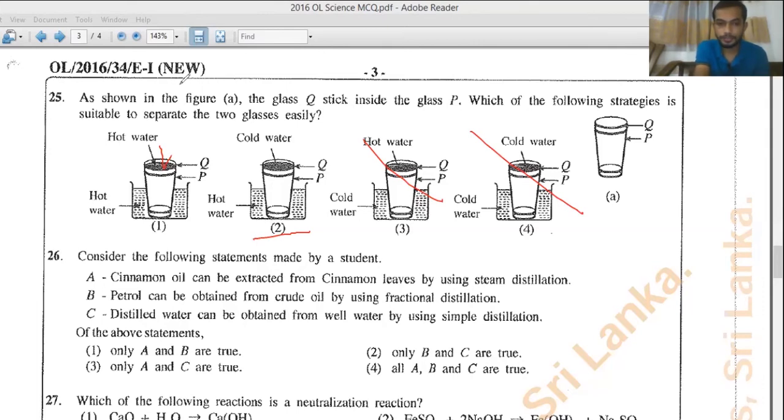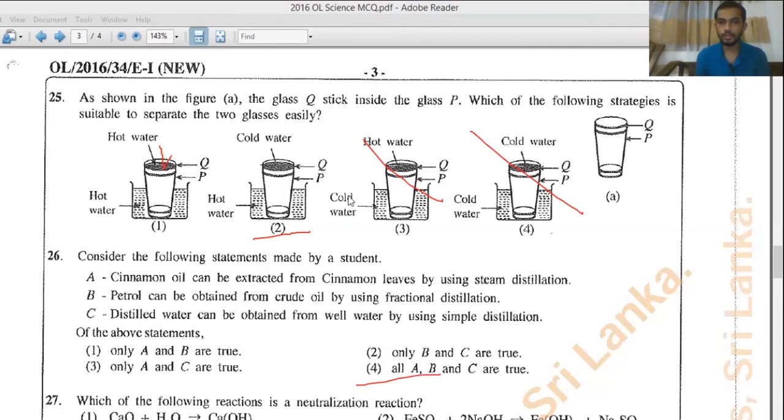Then statement C, distilled water can be obtained from well water by using simple distillation. You can remember that in simple distillation, we use a Liebig condenser and some beakers, and then you can get distilled water. We discuss it under simple distillation. If you consider all 3 statements, they are correct. So the answer should be the fourth one, that is all A, B, C are true. So the 26th answer is the fourth one.